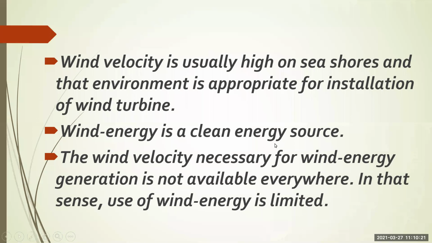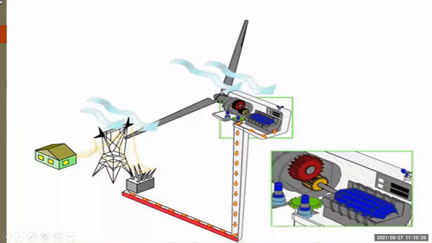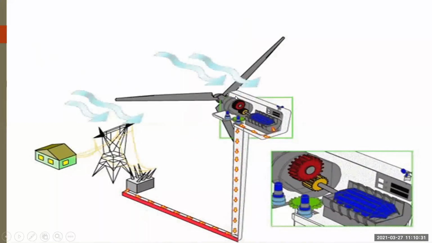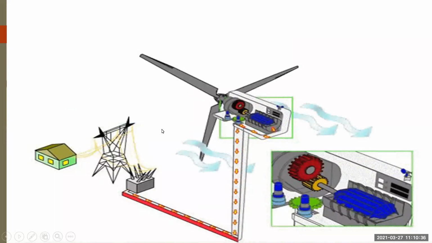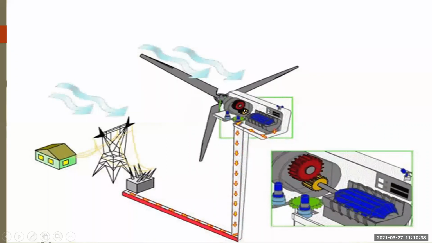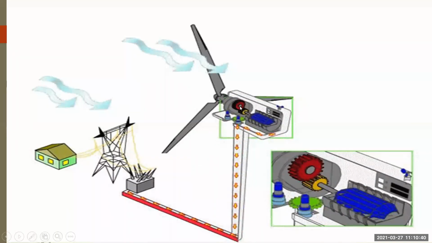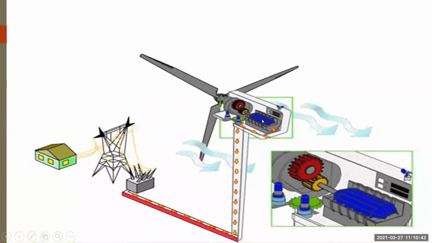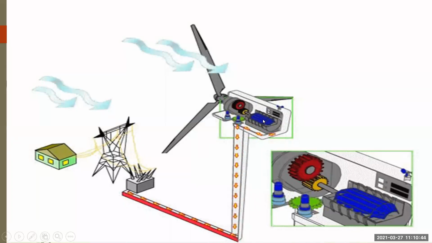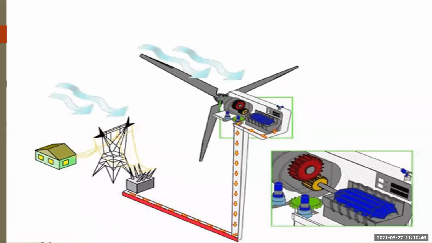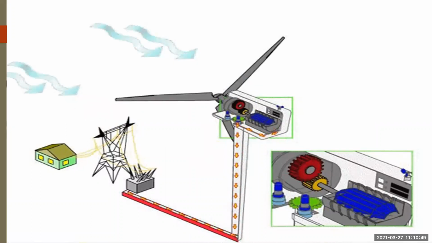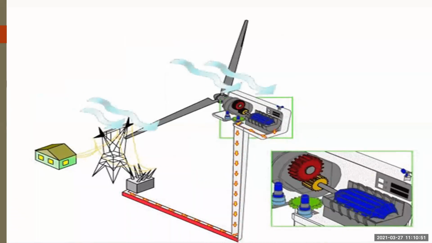Wind energy is a clean energy, or you can say an eco-friendly energy. See how this works. The velocity of the wind strikes the blades of the wind turbine. These are the blades of the wind turbine. They are attached to the gearbox, and then to the generator, where the magnet rotates and electricity is generated. Inside the coil the magnet rotates.